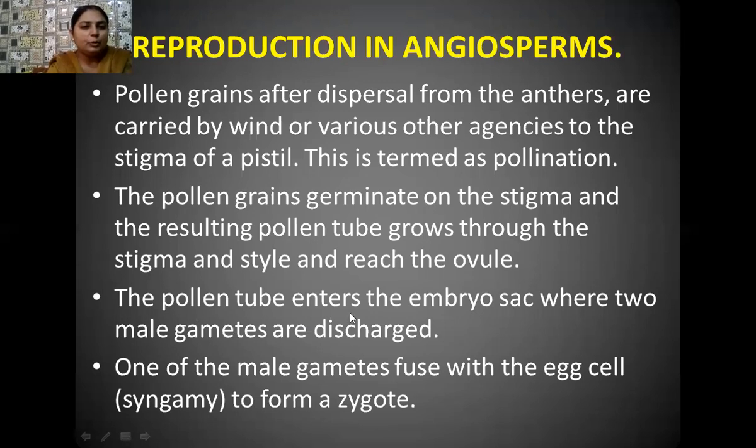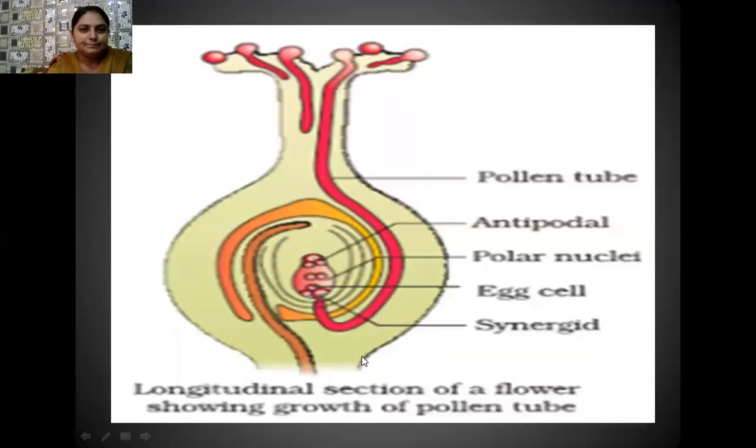It penetrates the ovule, enters the embryo sac, and discharges the two male gametes inside the embryo sac. Now what happens? One of the male gametes moves towards the egg cell, fuses with the egg cell and forms a diploid structure known as a zygote, and this process is known as syngamy.